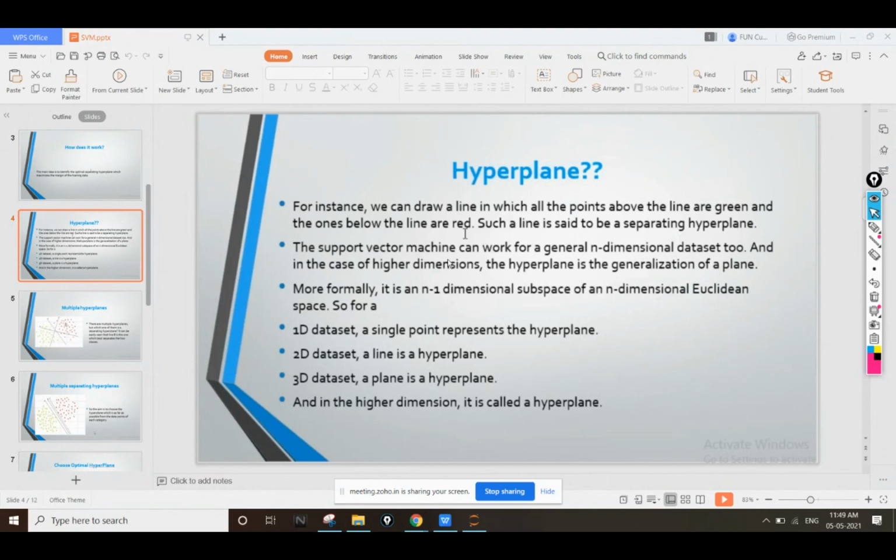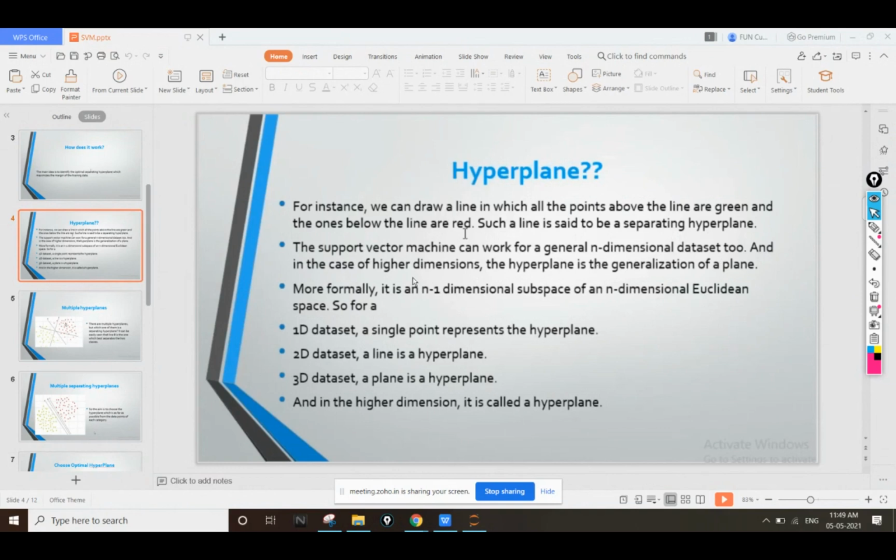Now, the support vector machine works for a general n-dimensional data set too. Whether your data set has any number of dimensions, 3 dimensions, 4 dimensions, 10 dimensions, you can use SVM. That's not the case in linear regression. In linear regression, the data set should be of 2D data or 1D data only.